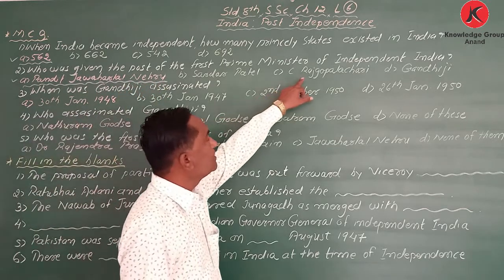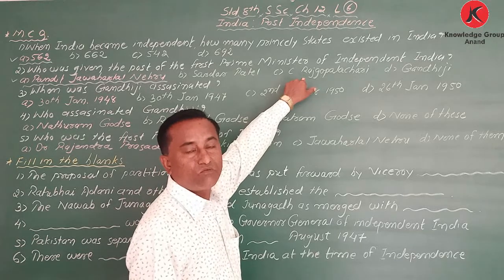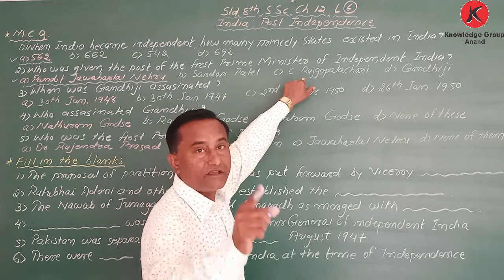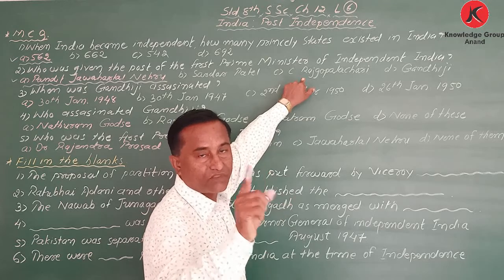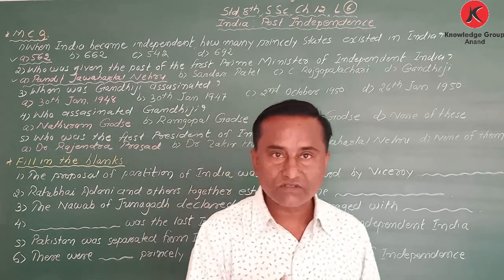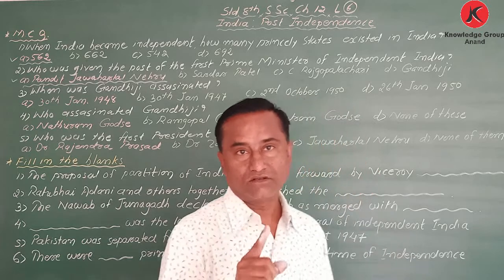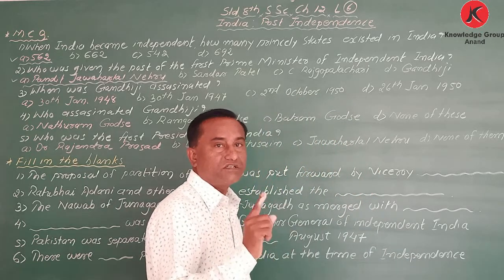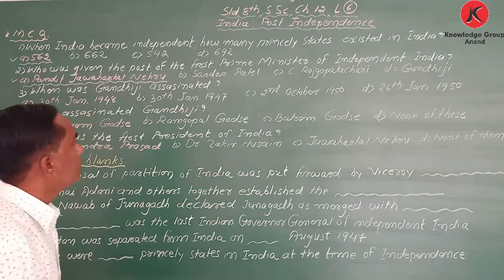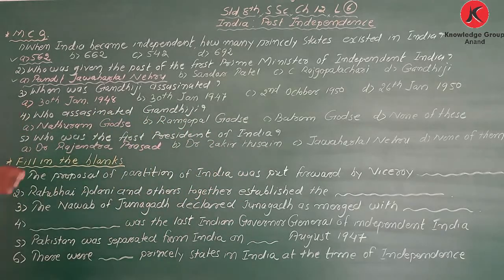My dear student, C. Rajgopalachari was the first Indian governor general and also the last governor general. Both. Next one.